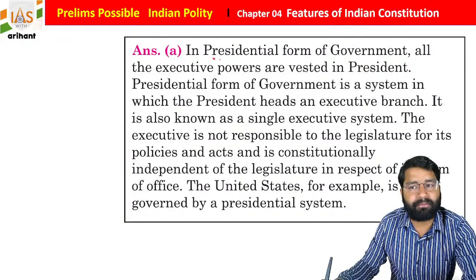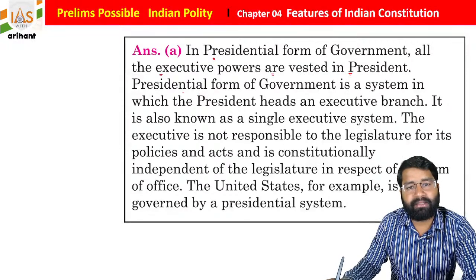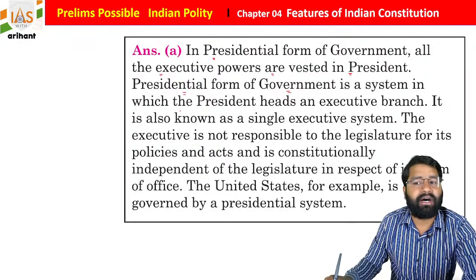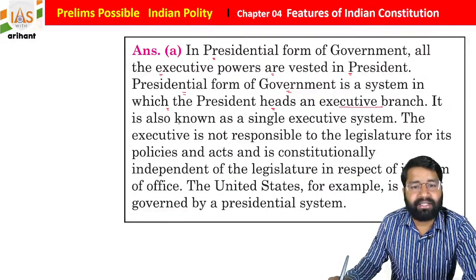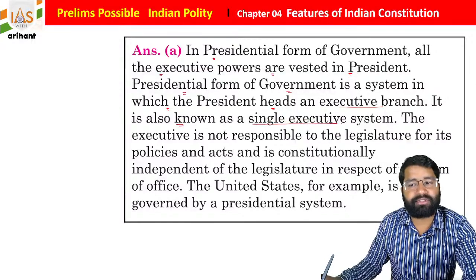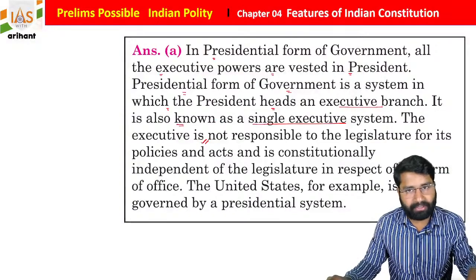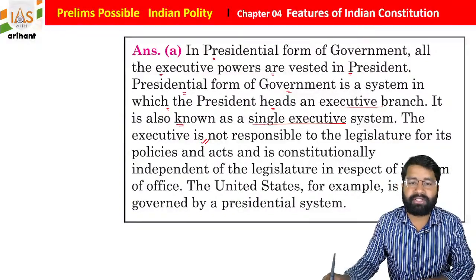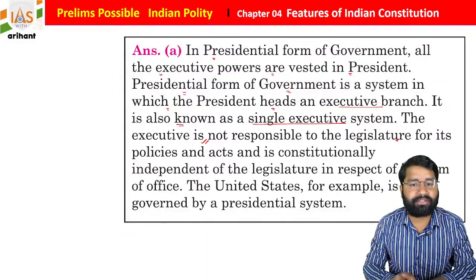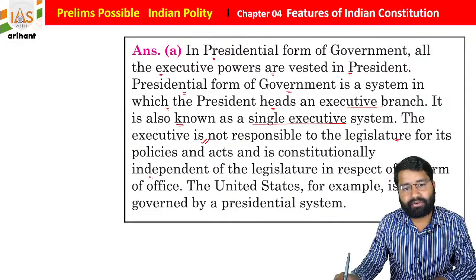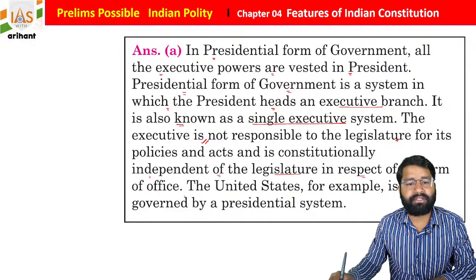In the presidential form of government, all the executive power is vested in the president. The presidential form of government is a system in which the president heads an executive branch, and it is also known as a single executive system. The executive is not responsible towards the legislature, but in the parliamentary form, the executive is responsible towards the legislature for its policies, acts, and constitutionality. And students, it is constitutionally independent of the legislature in terms of office.